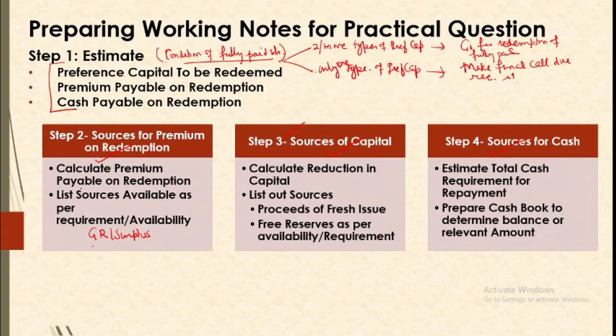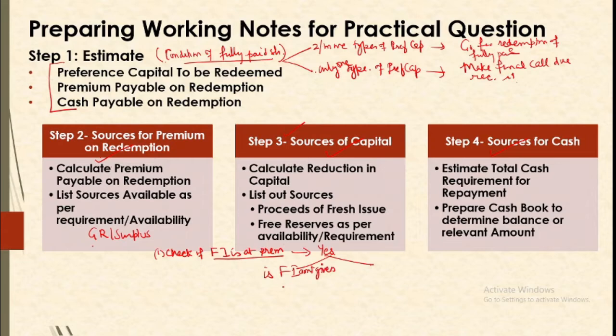Now how do we decide which one is to be done first? First of all we are to check if the fresh issue is at premium. Because if the fresh issue is at premium, then you will be getting a premium amount as well. If your answer is yes, then we will check, is the fresh issue amount given?